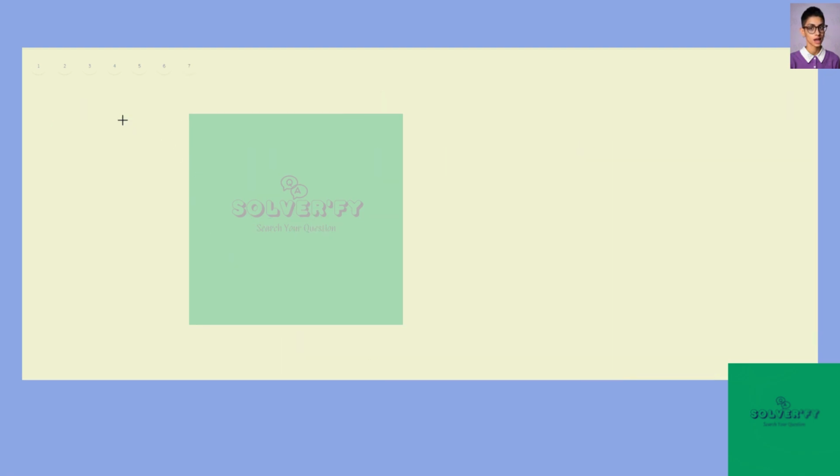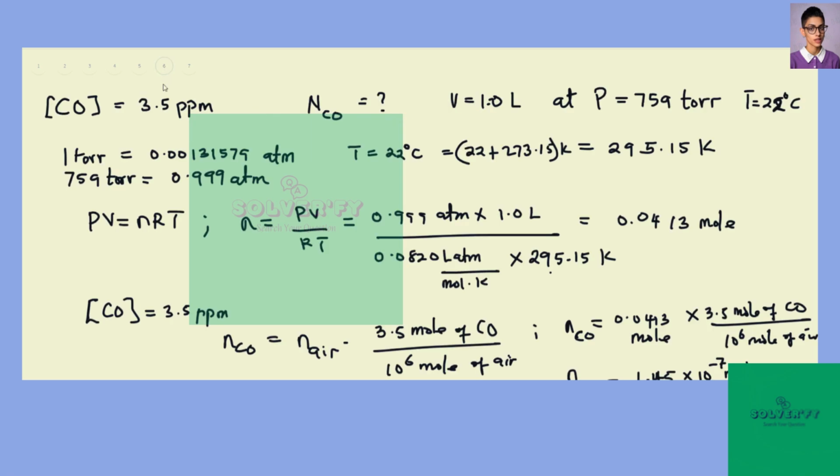But then we know that 1 mole of a substance contains 6.02 times 10 to the power 23 molecules. Therefore, if we have 1.45 times 10 to the power minus 7 mole, we can calculate the number of molecules.